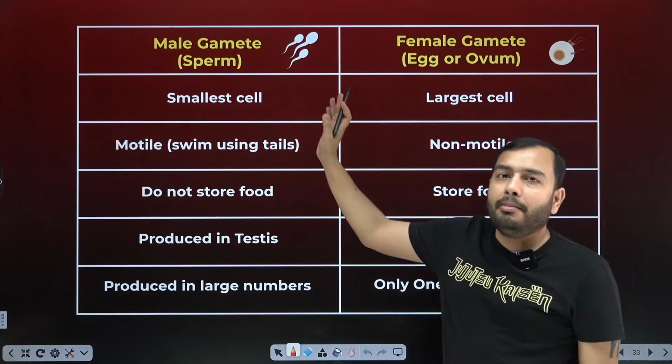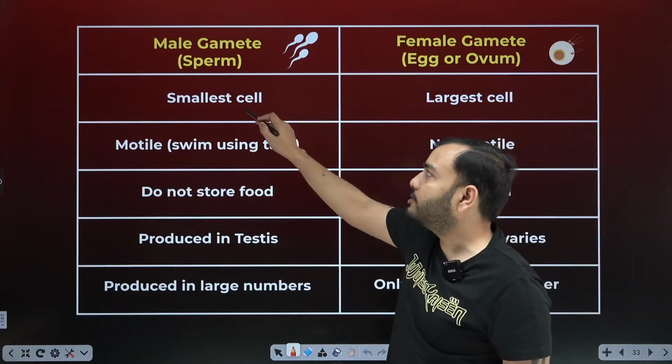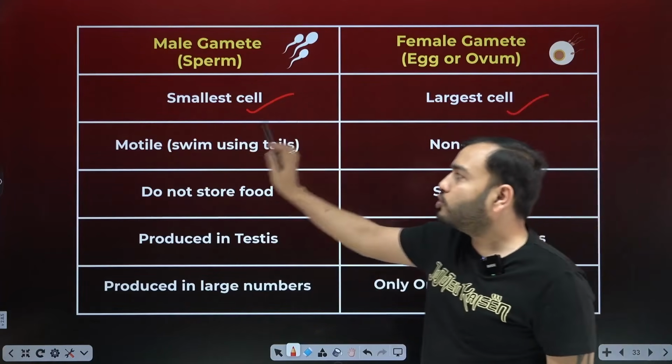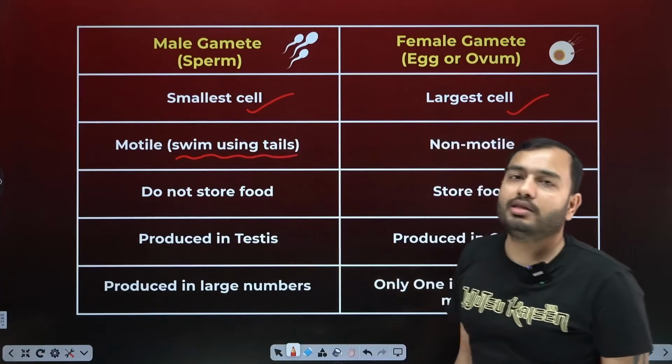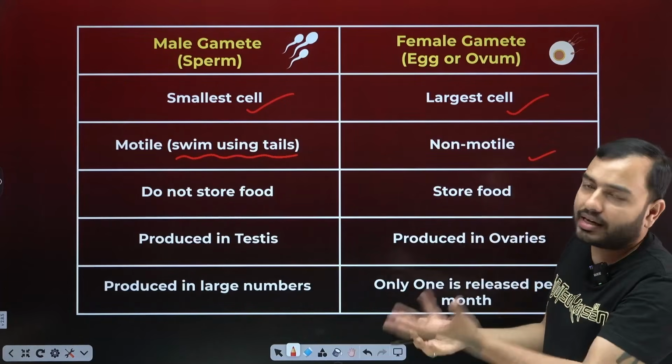Now look, there are some differences between male and female gametes, between sperm cells and egg cells. The very first thing: sperm cells are the smallest cells of the body, and the egg cell is the largest cell. Sperm are motile. Motile means they can swim. They are very good swimmers. They don't need a swim. They just come into the oviduct and their work is done.